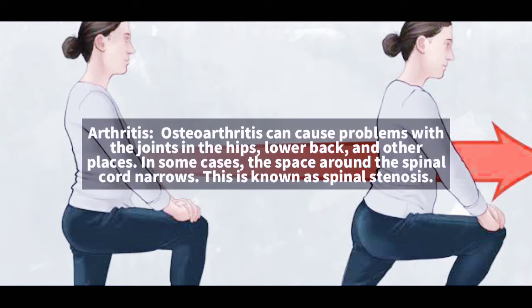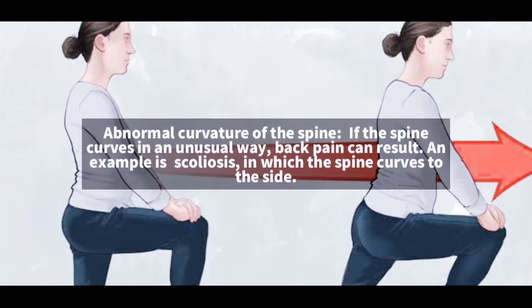Arthritis. Osteoarthritis can cause problems with the joints in the hips, lower back, and other places. In some cases, the space around the spinal cord narrows. This is known as spinal stenosis. Abnormal curvature of the spine. If the spine curves in an unusual way, back pain can result. An example is scoliosis, in which the spine curves to the side.